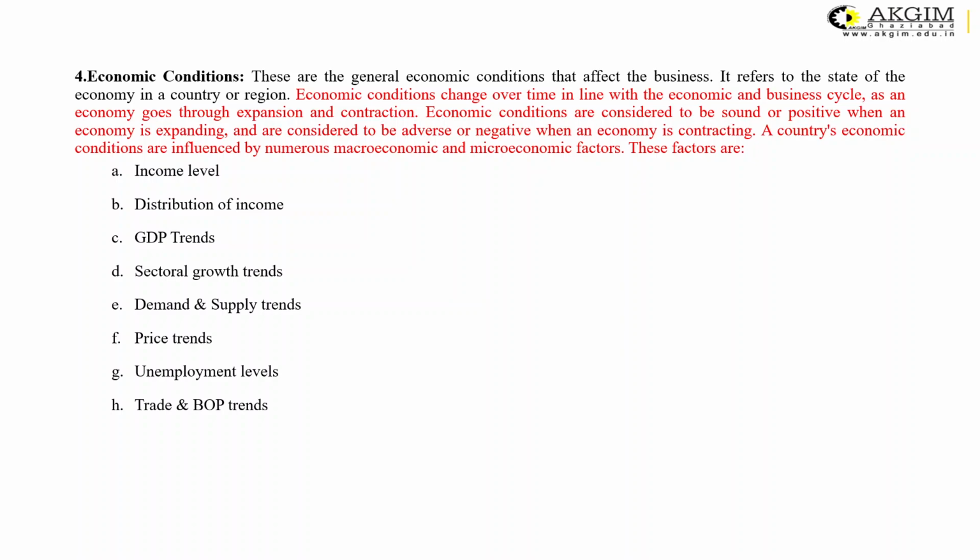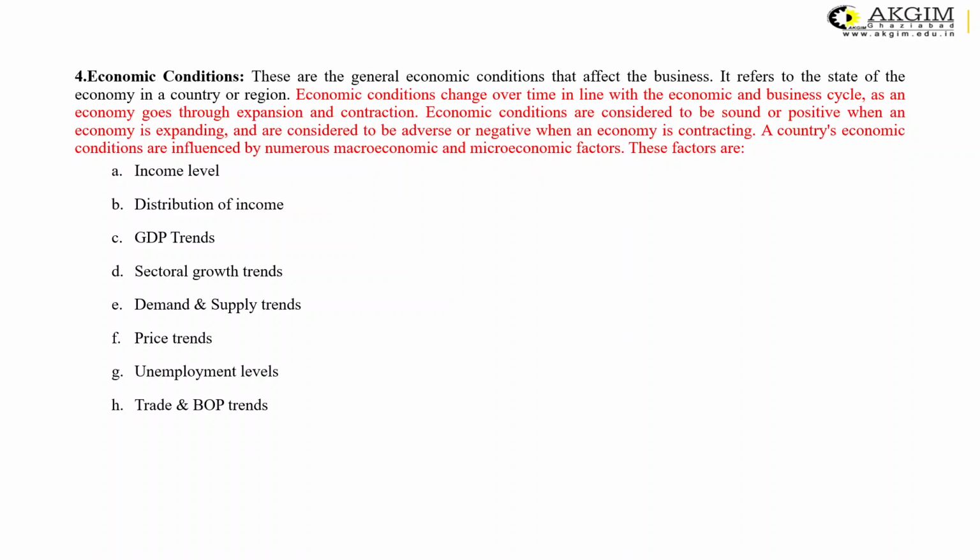A country's economic conditions are influenced by various macroeconomic and microeconomic factors. It includes the income level of the people of that particular country, the distribution of income in that country, the GDP trends, that is, the goods and services produced in a particular year, which show the GDP trend of that country.